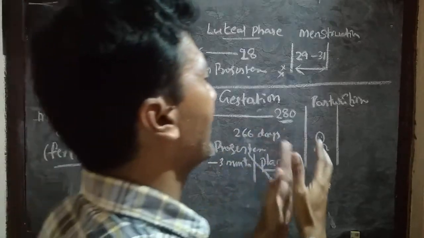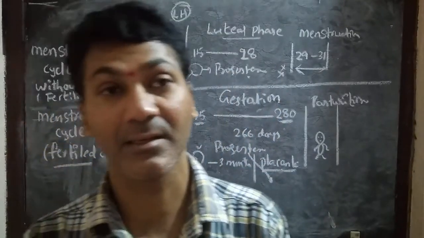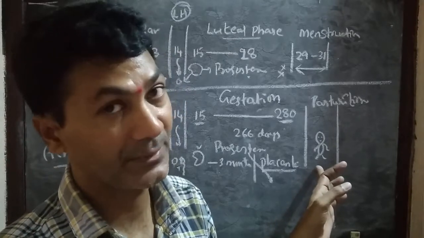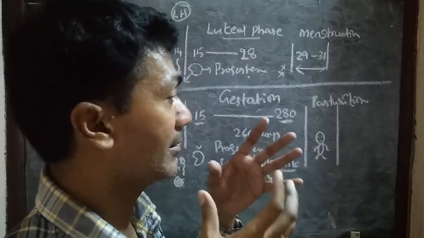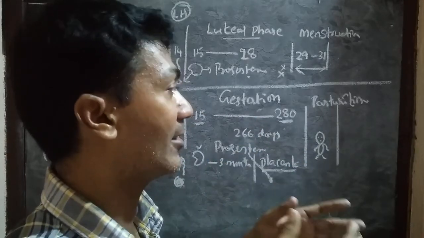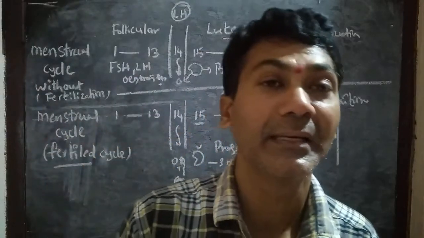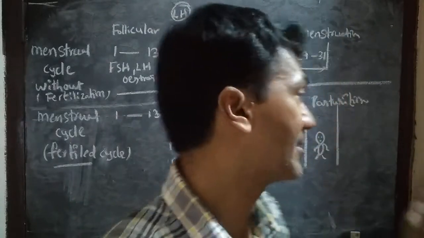After 280 days, progesterone stops, and the oxytocin hormone is released from the pituitary gland. On that day oxytocin is released in higher quantity, then the movement of the uterus starts and the baby will come out, the parturition.